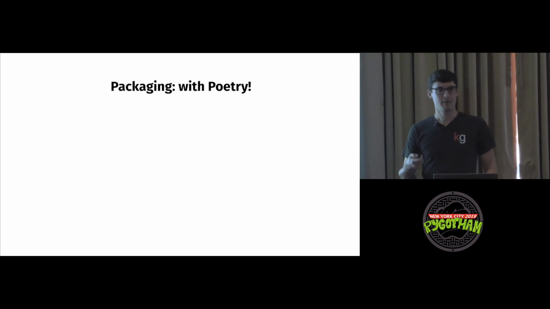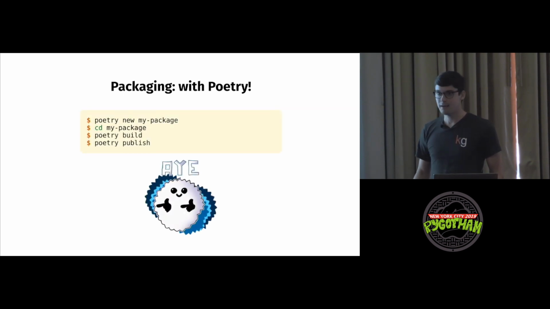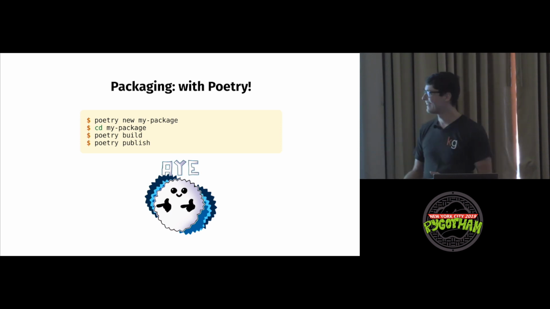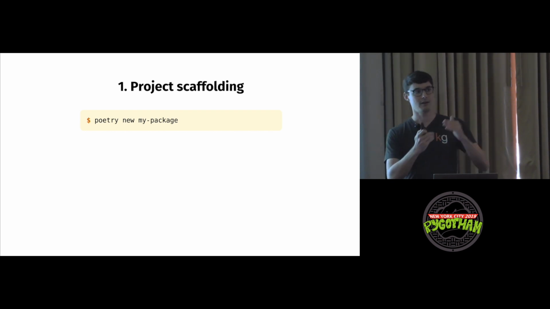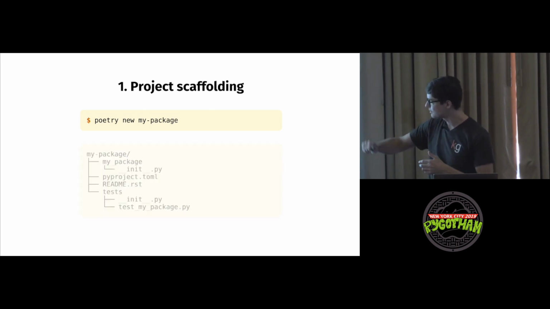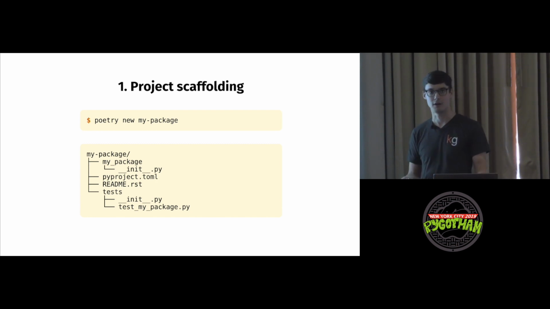Now let's cover the packaging tutorial with Poetry. Hey! We wrote a package. OK, I'll break it down for you. Step 1, project scaffolding. We don't have a structure. Now, Poetry knew my package. We do have a structure. Poetry comes with project scaffolding as part of the project, much like Rust's Cargo.